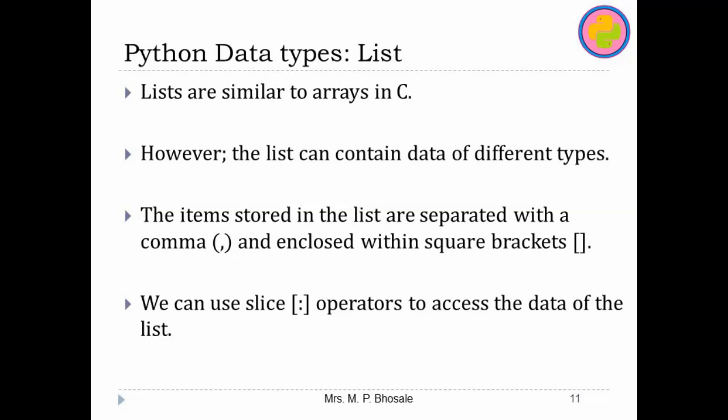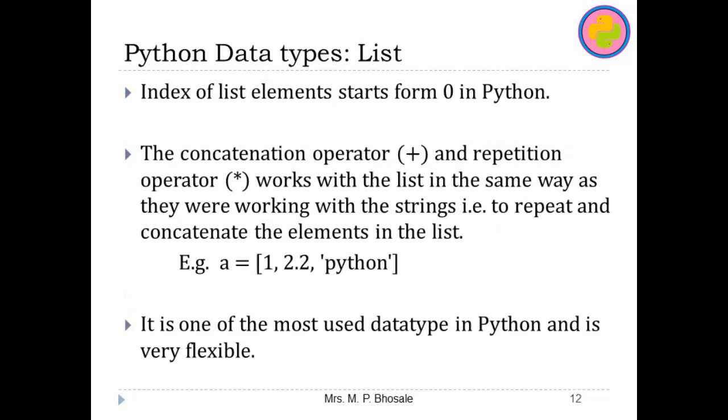So you can retrieve the values of list using index and range of elements using slicing. In Python, list has various built-in functions, methods and procedures to do so many operations on the list, and of course, as they are an ordered collection, they support indexing, and the index of the list element starts from 0 like string. Similar to the string, we can use concatenation operator and repetition operator, and it works similar to that of string.